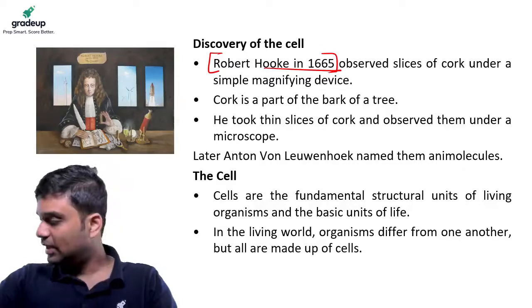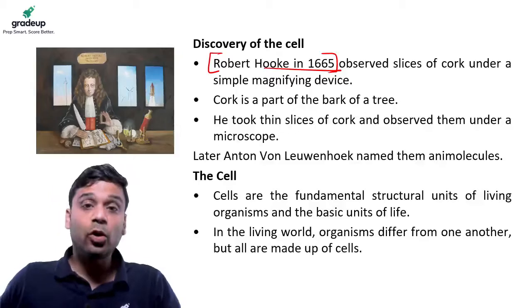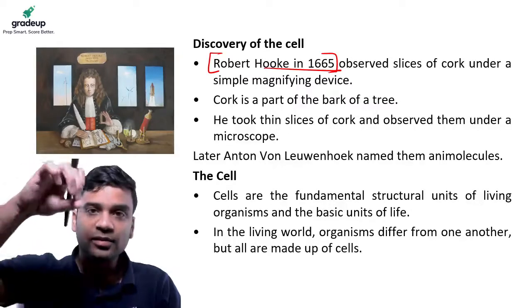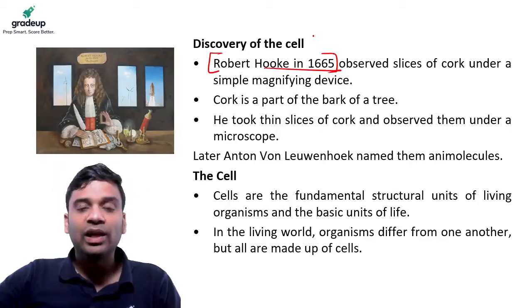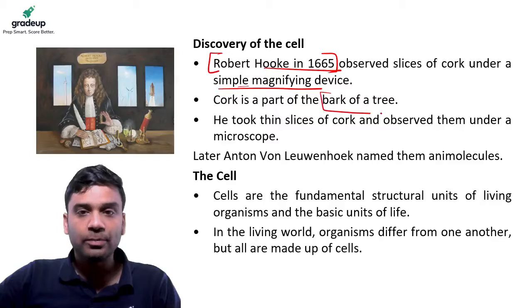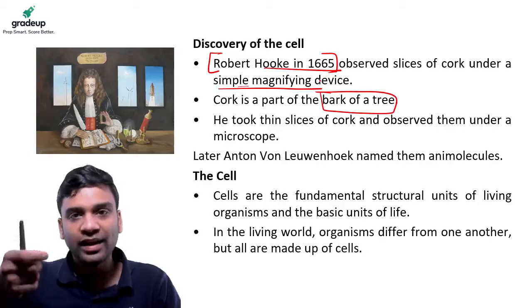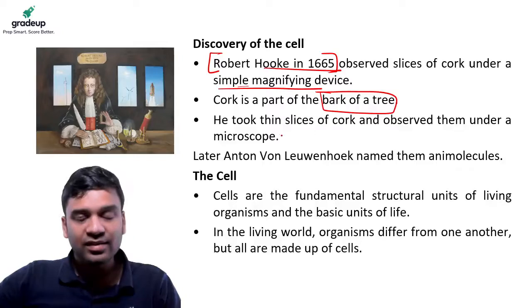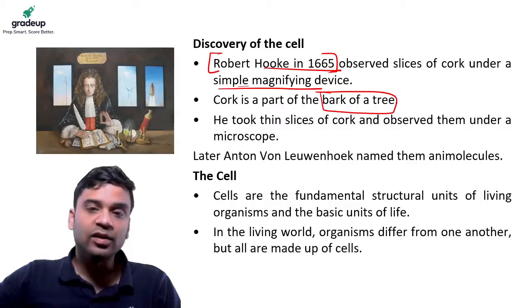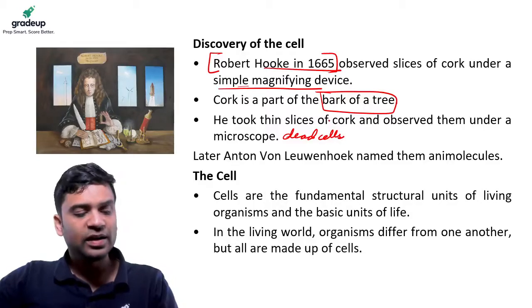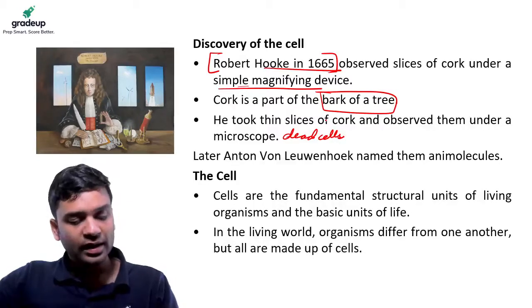He had observed slices of cork. Cork, the thick cork that is on top of a wine bottle, by a simple magnifying device. You get it from the bark of a tree. So he took slices of the cork and observed them under the microscope. He had observed something like cells, but these are dead cells, obviously. Cork is dead cells. So he had found some sort of fundamental structure inside the cork.